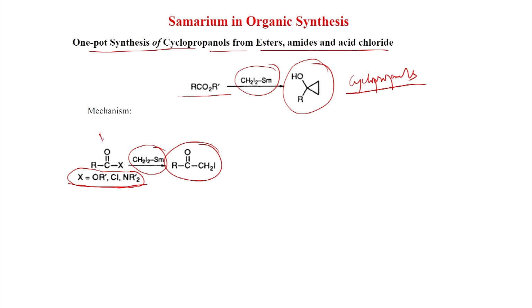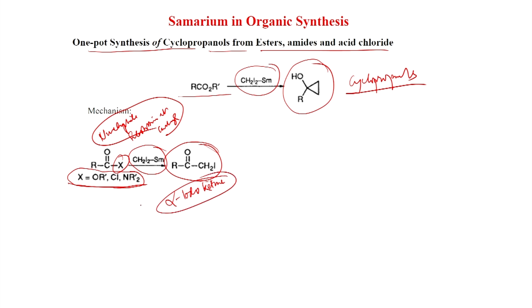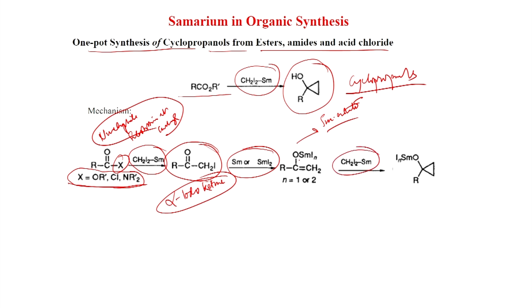So, this is nucleophilic substitution at carbonyl, because this is a leaving group and the CH2I we have already seen comes here and you get this, and this is in fact now an alpha iodo-ketone. So, we know that alpha haloketone will generate the enolate with samarium or samarium I2, that is what has been done here. This is the enolate. So, this is samarium enolate, and after that the cyclopropanation will happen with CH2I2 samarium, and after hydrolysis you get the cyclopropanol.